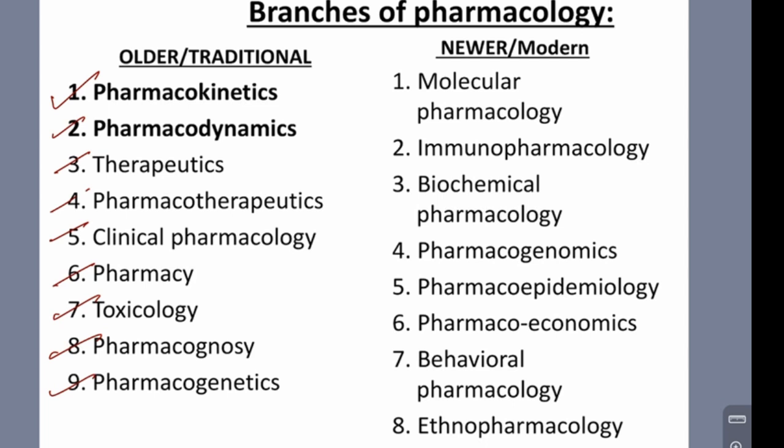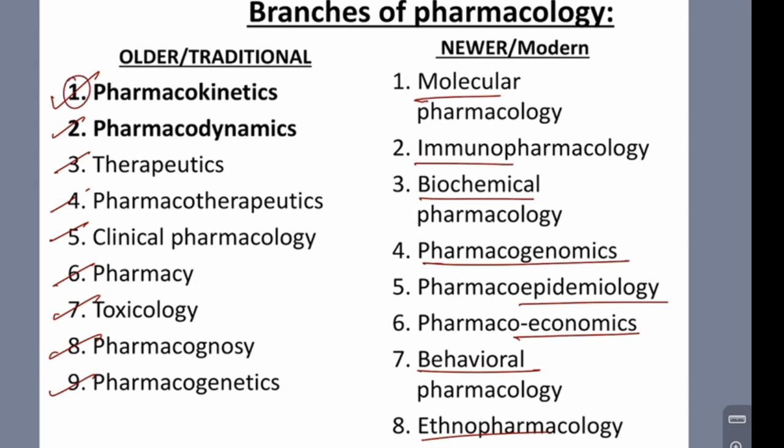And modern pharmacology: molecular pharmacology, immunopharmacology, biochemical pharmacology, pharmacogenomics, pharmacoepidemiology, pharmacoeconomics, behavioral, and ethnopharmacology. So many different types of branches of pharmacology are there. So now important are pharmacokinetics, pharmacodynamics, therapeutics, and clinical pharmacology, and pharmacotherapeutics என்னன்னு நம்ம பார்க்க போறோம் இந்த டீடைலா.